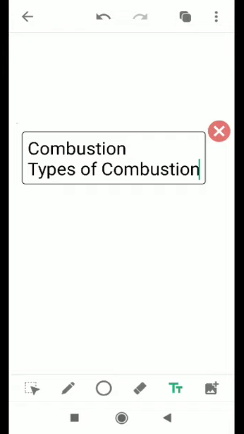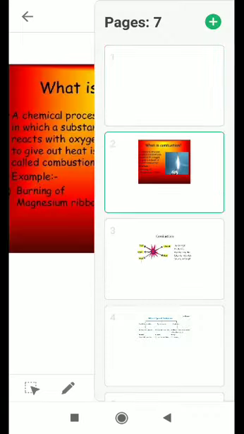Hello students, now in this video we are going to learn combustion and the different types of combustion. Okay, so let us start with the combustion first.